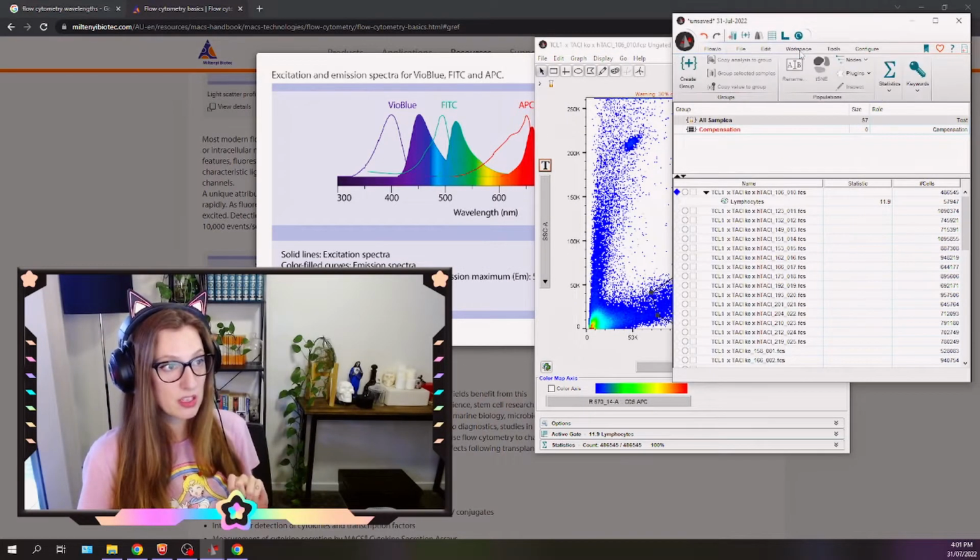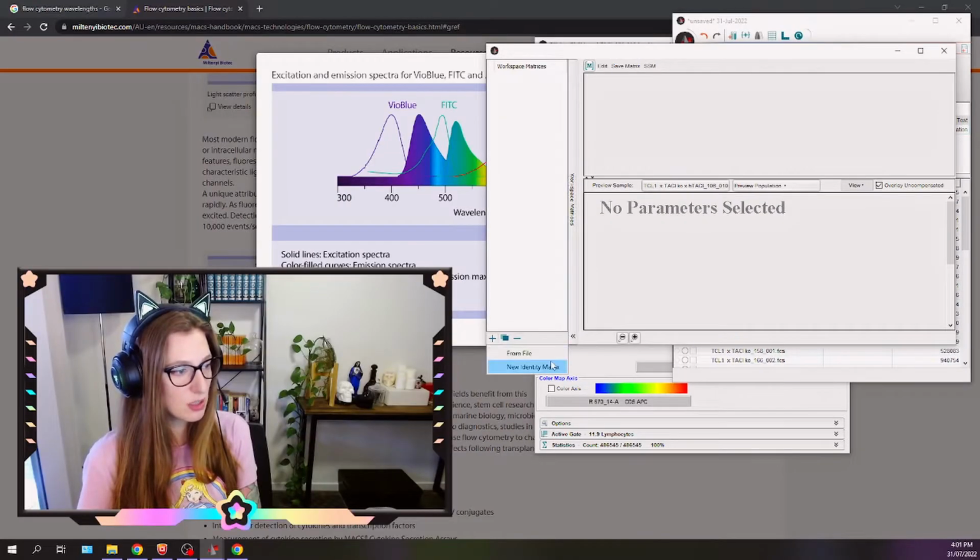We're going to go to workspace. No, we're going to go to tools, my bad. Then I'm just going to make a new template. And these are all the colors.